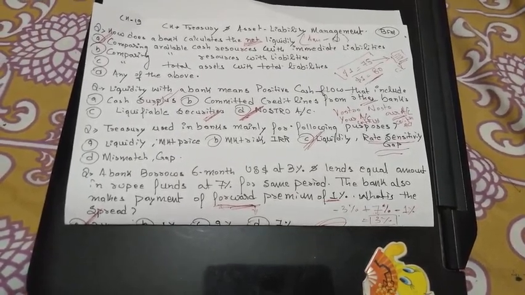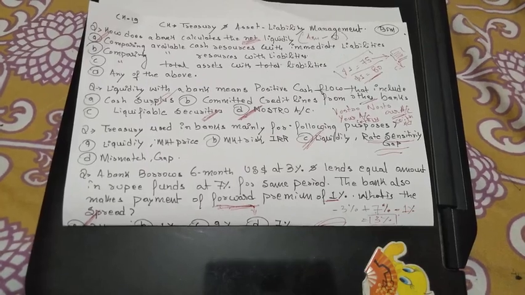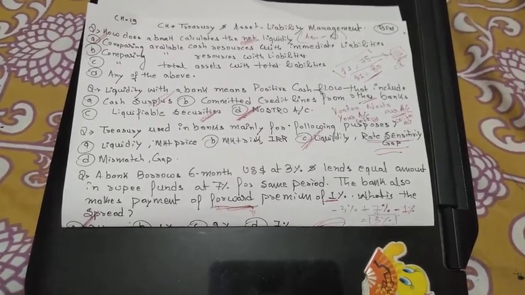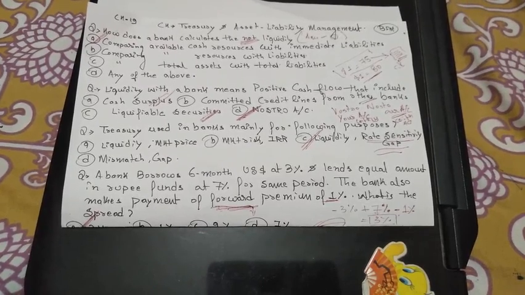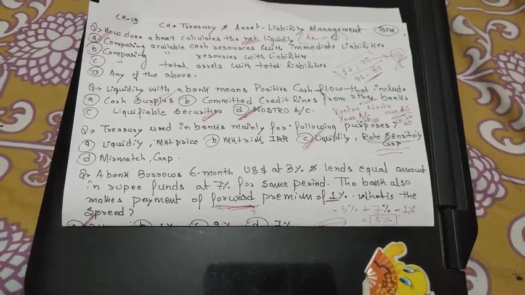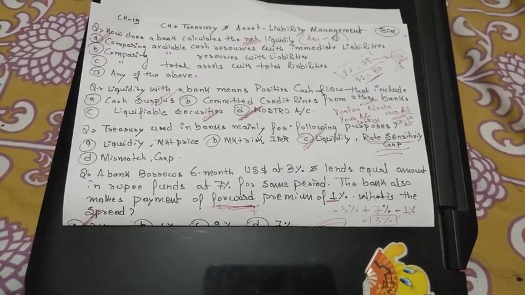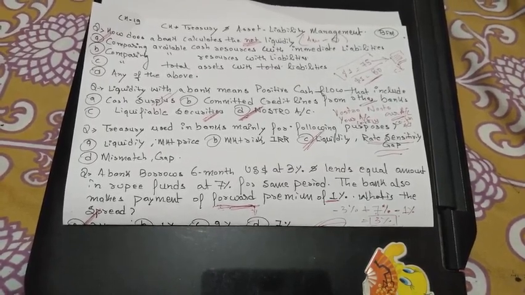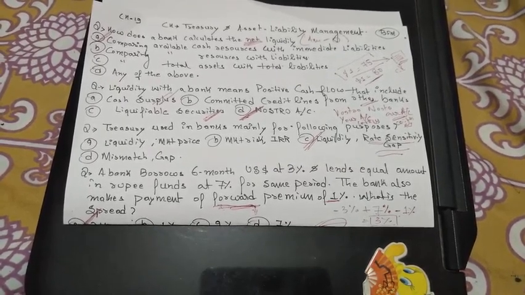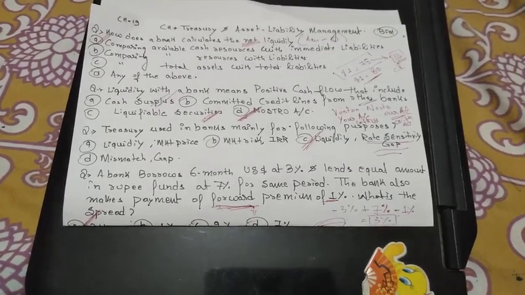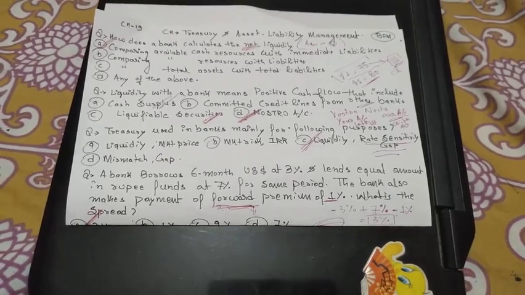And the next topic is the role of treasury in the ALM. Now treasury is one of the instruments, as I discussed, in implementing the ALM policies, and this treasury is used to monitor the risk, manage the risk, and identify the risk. So this treasury takes care of the risks involved in the bank. How? We will see it now.